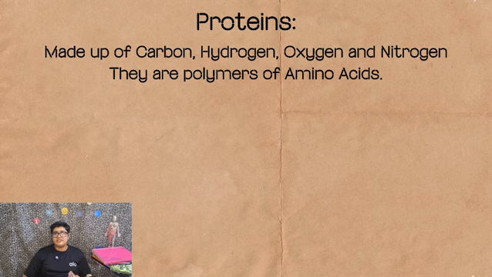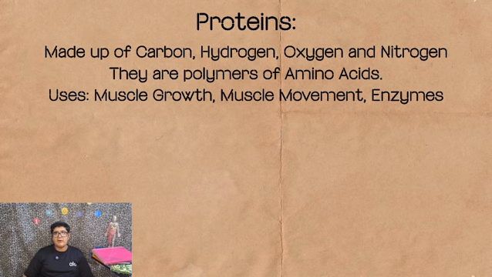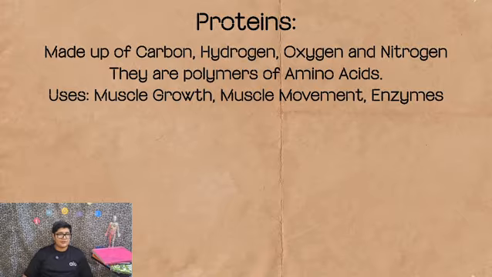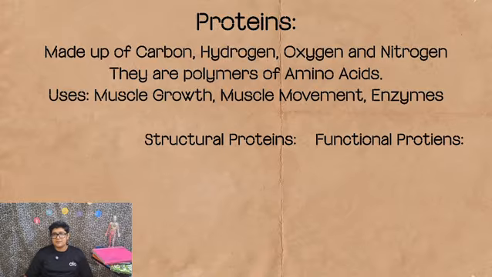There are many uses of proteins in animals and in our body. For example, muscle growth, muscle movement, and proteins are also needed for enzymes. Proteins also play a vital role in the immune system, in hormones, and in our antibodies, which are produced by white blood cells. There are two types of proteins: structural proteins and functional proteins.